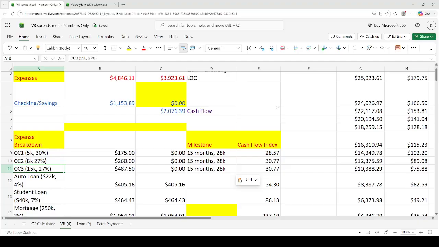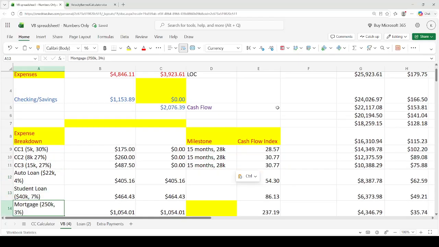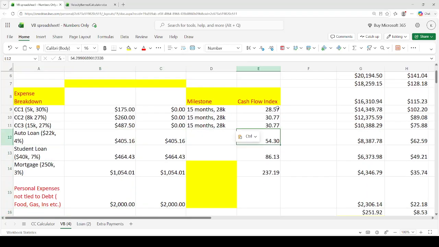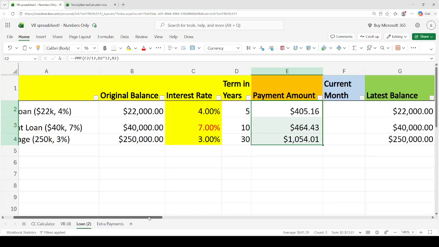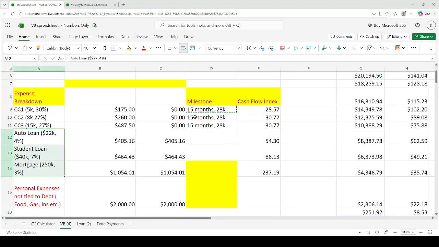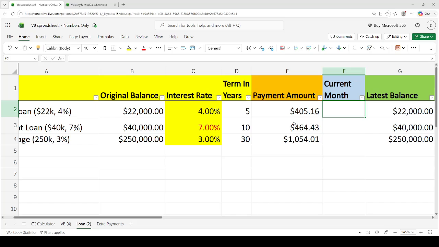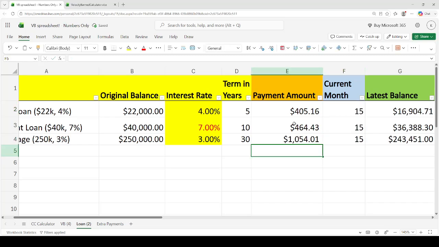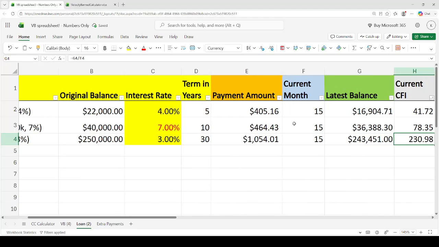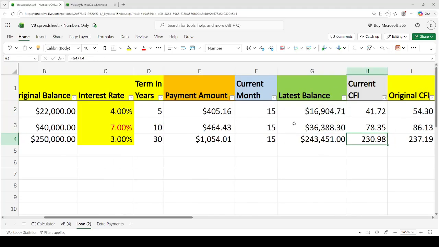28K. And now we have the student loan, the auto loan, and the mortgage. So now we have to figure out what the current balances of these loans are, and we have this loan calculator right here. What we do is put the current month, which is month 15. I'm going to do this 15, 15, 15. And we see here that these are the current balances and the current cash flow index.